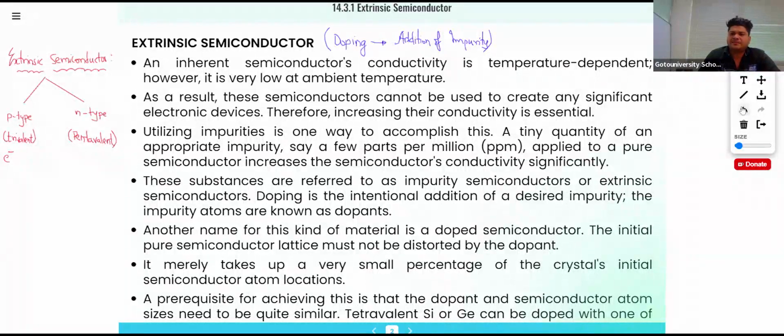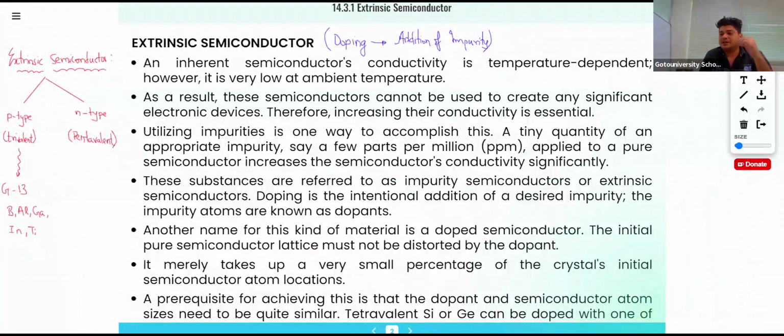Let's see that thing with the explanation. In P-type there will be trivalent impurity. What do you mean by trivalent impurity? There will be group 13 elements. What are group 13 elements? Boron, aluminium, gallium, indium, and thallium.